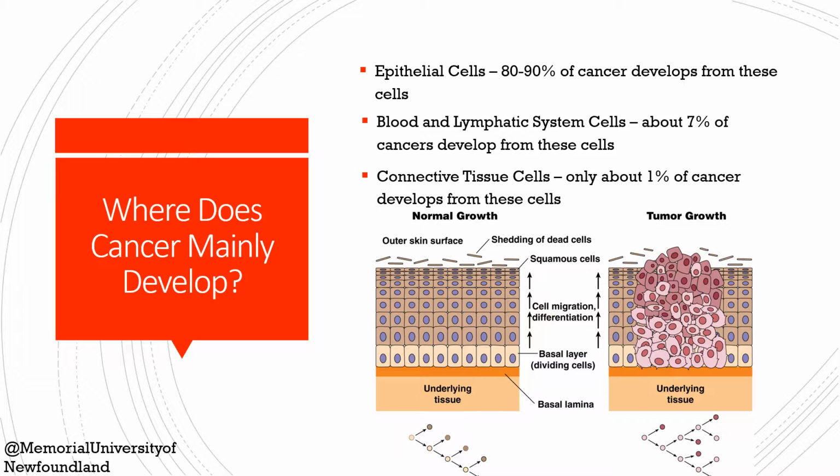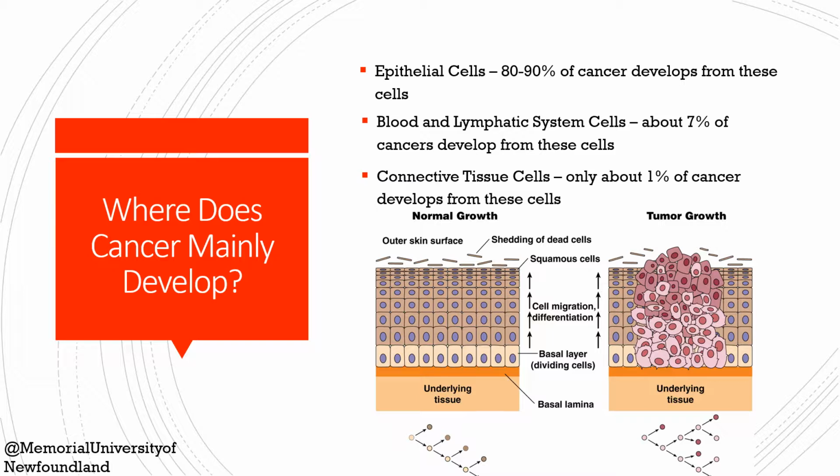There are three main types of cells where cancer develops. There are the epithelial cells, which are a type of cell that lines the surfaces of the body, such as skin or blood vessels. Around 80 to 90% of cancers develop from epithelial cells and are classified as carcinomas. The next most common are blood and lymphatic system cells. Around 7% of cancers develop from these cells and are classified as leukemias and lymphomas.